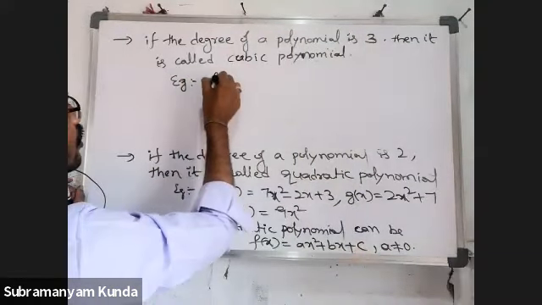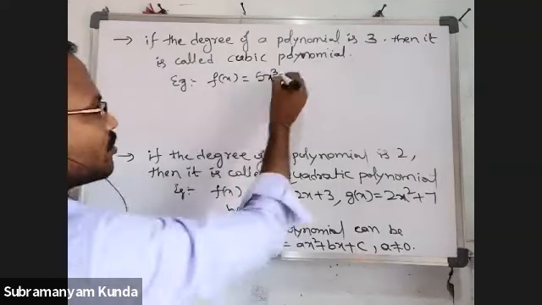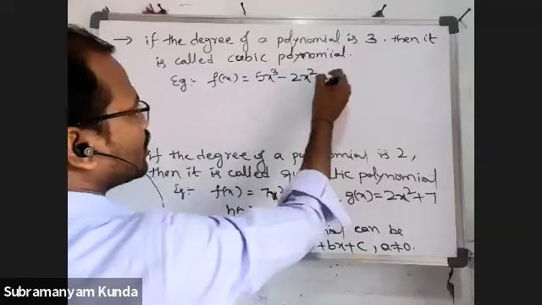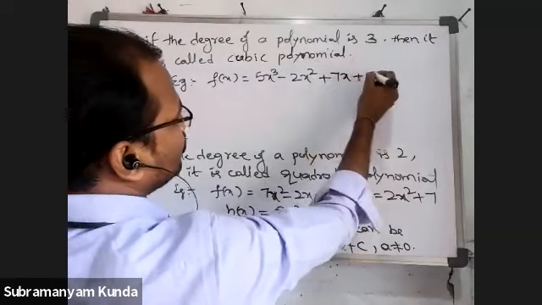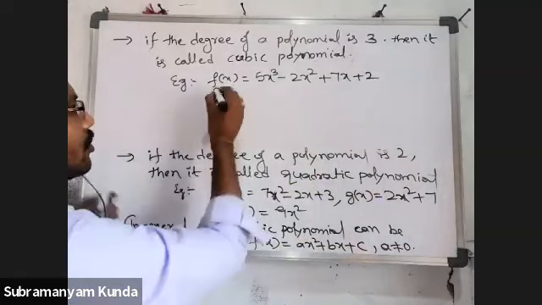Example, f of x is equal to 5x cube minus 2x square plus 7x plus 2. It is an example of a cubic polynomial.